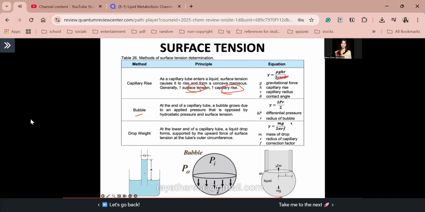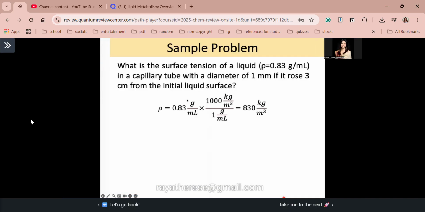So kunwari guys, yung tanong sa problem, a bubble is formed in a capillary tube, ganun. So matik guys, ang gagamitin yung equation ay yung second equation, yung equation for bubble. But what if guys, sabi naman, in general, capillary tube, like may nag-rise na liquid in a capillary tube. Then you use the capillary rise method equation, this one. O paano naman guys, meron daw nag-form na drop. O, keyword drop. Then you use the surface tension equation for the drop weight method. Okay? Yan. So, let's try the sample problem together.